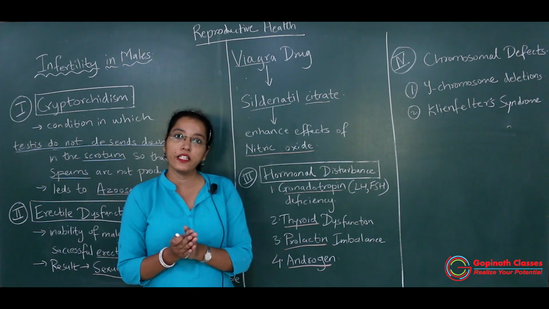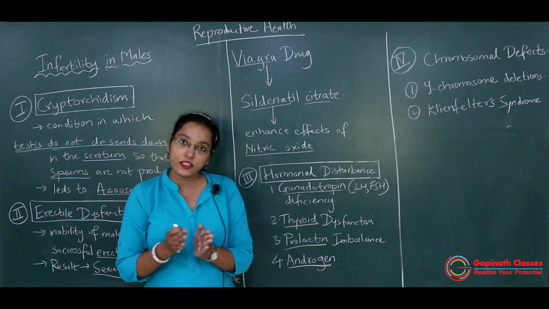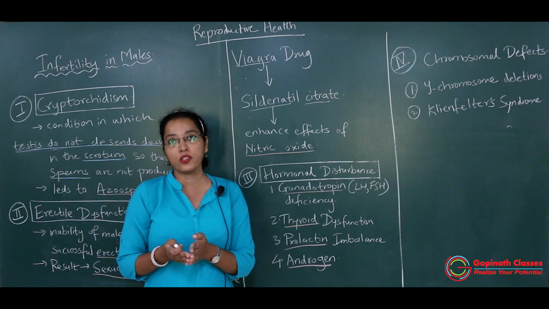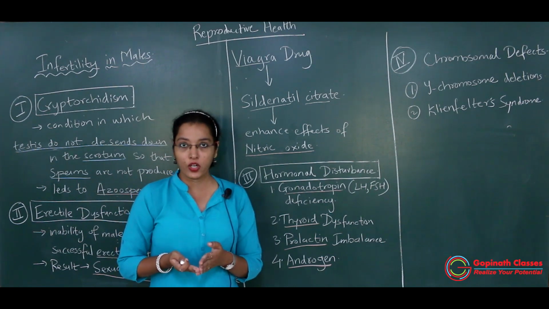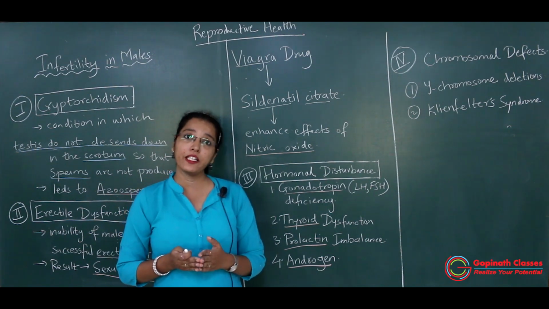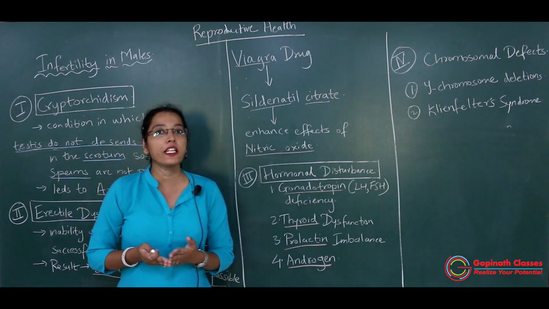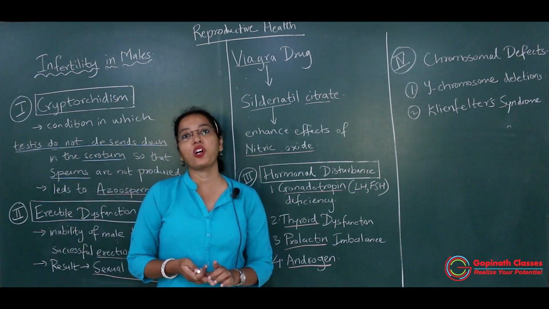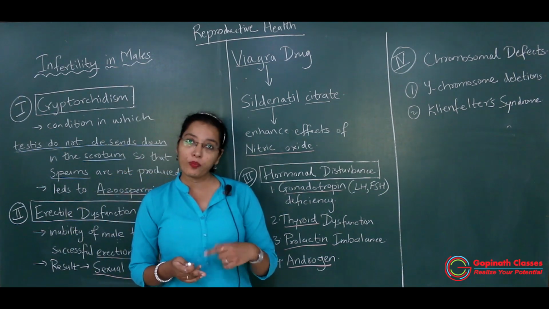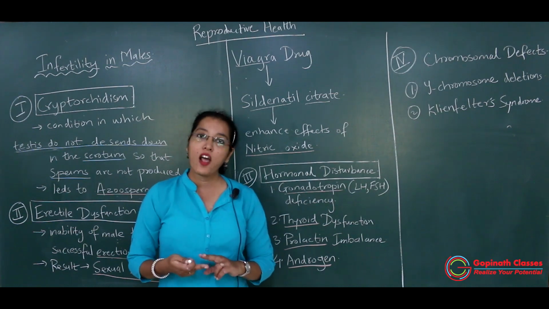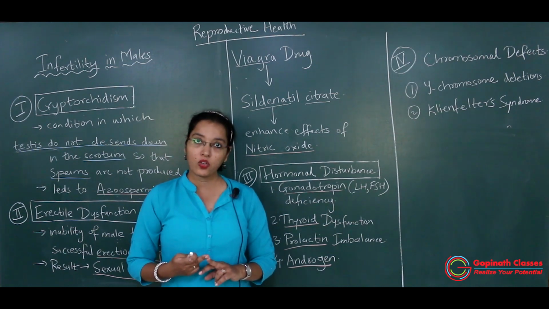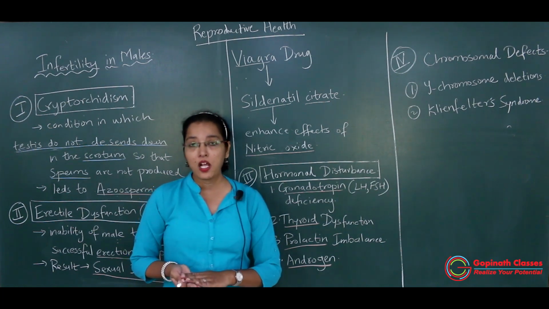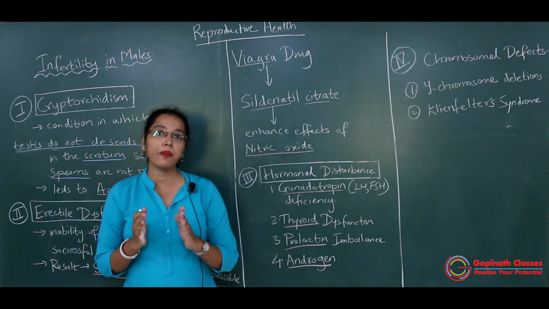It's not that only certain disorders are seen, or that infertility is seen in males only because of malfunctioning of the parts of the reproductive organ. It may happen that infertility in males can be because of hormonal imbalance. As you all know very well, control and coordination of our body depends on the hormonal system, that is the endocrine system, as well as the nervous system. Okay, got it. So whenever there is infertility in a male, it is suggested to do a semen test.